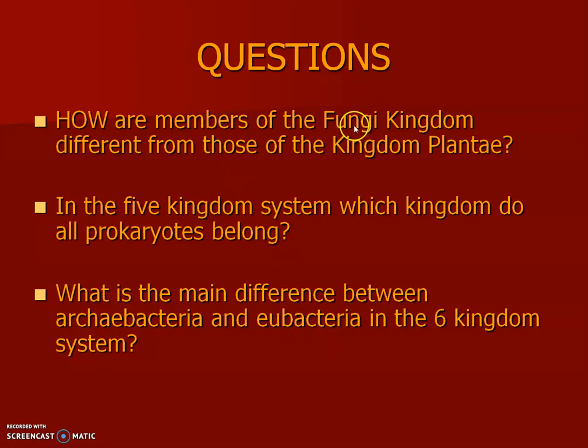Members of the kingdom Fungi are different from the plants because they're all heterotrophs. All fungi are heterotrophs, all Plantae are autotrophs, and also there are some unicellular fungi and there are no unicellular plants. And the cell wall composition of fungi contains chitin. The cell walls of plants are just cellulose.